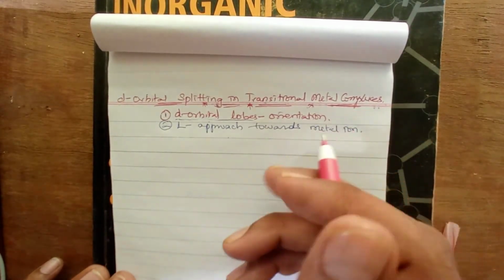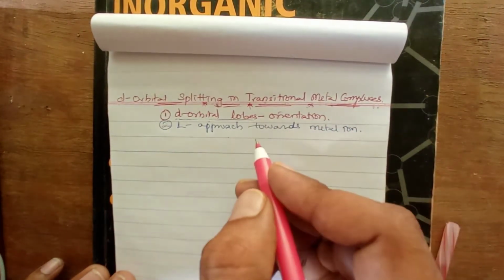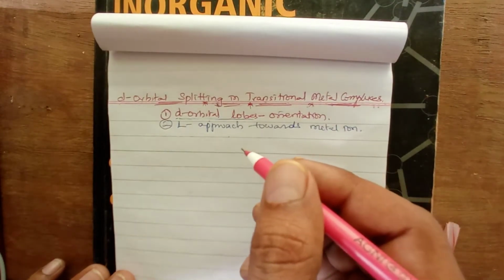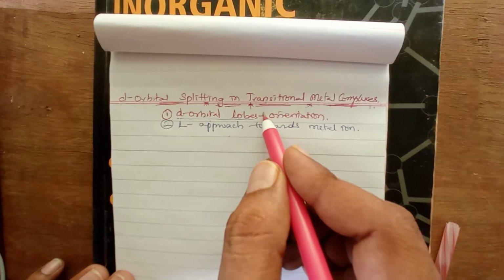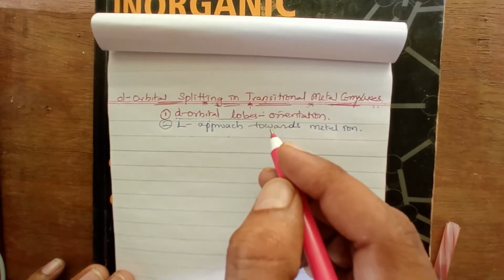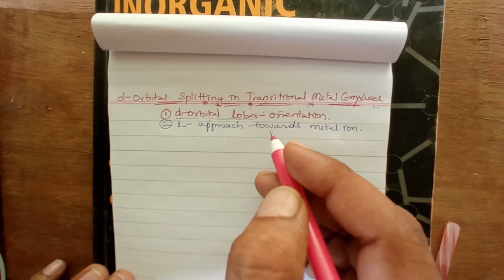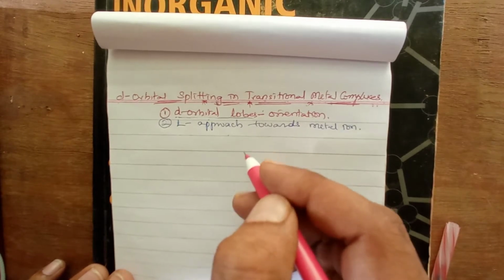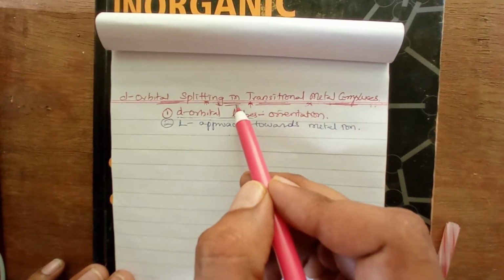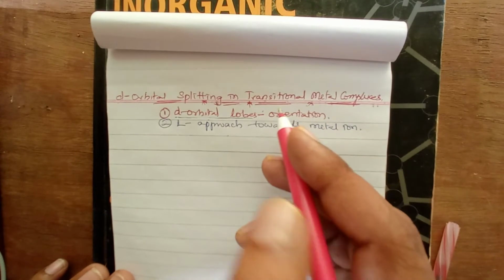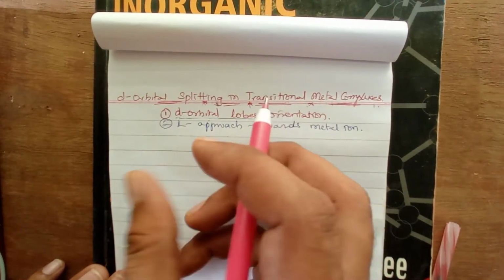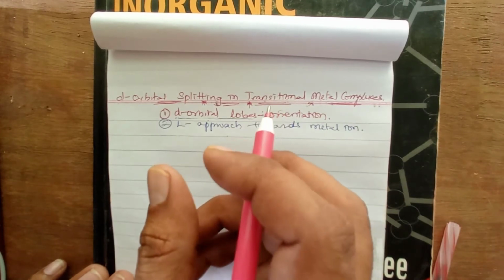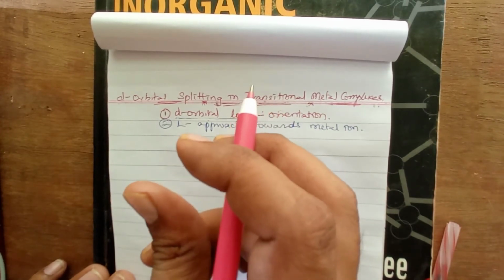So in what orientation the ligands are approaching the metal ion, and how the d orbital lobes are arranged and oriented, will give you a certain splitting pattern of d orbitals in transition metal complexes.